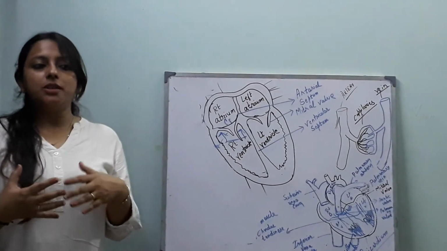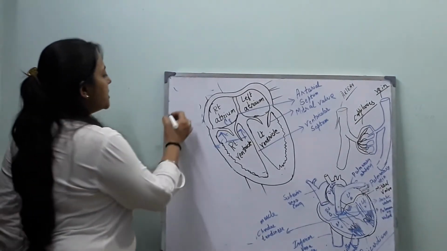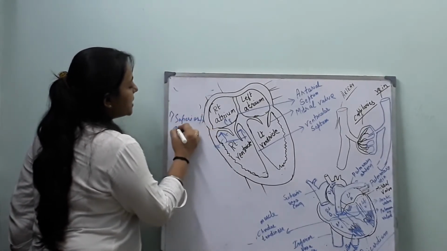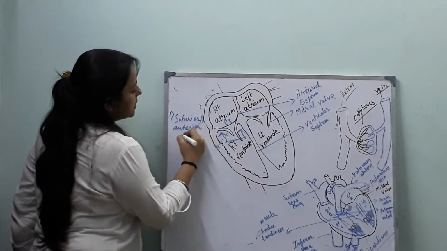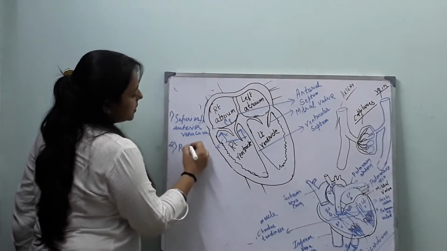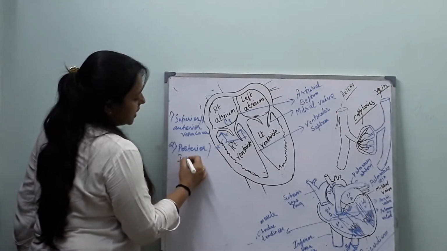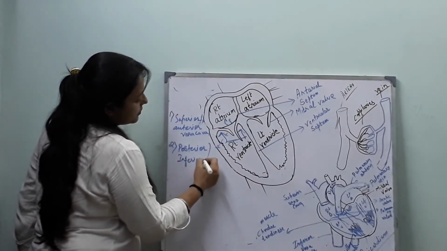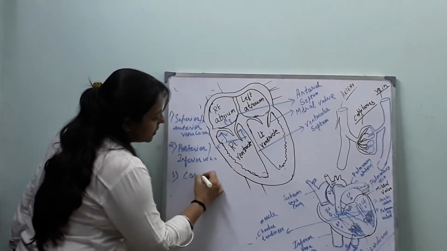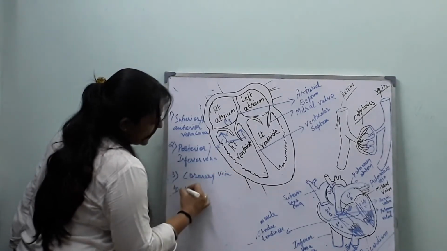Blood vessels which enter into our heart. The first one is superior or anterior vena cava. Second one is posterior or inferior vena cava. And the third one is coronary vein, and the fourth one is pulmonary vein.